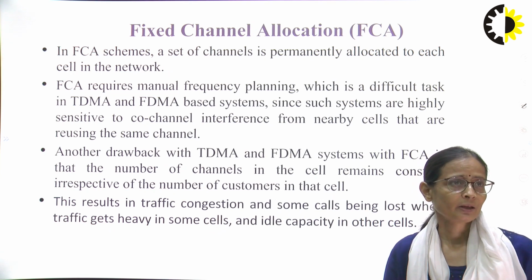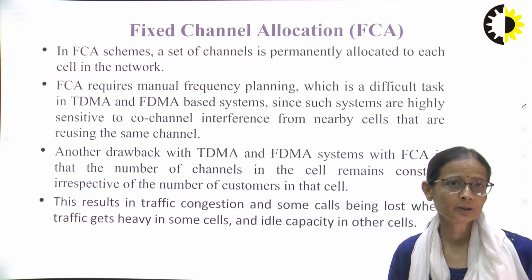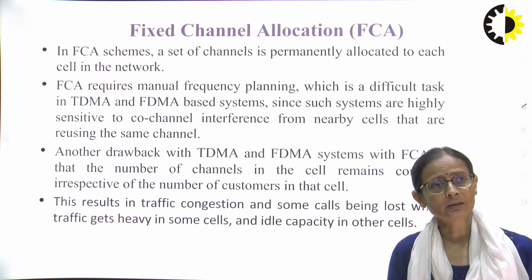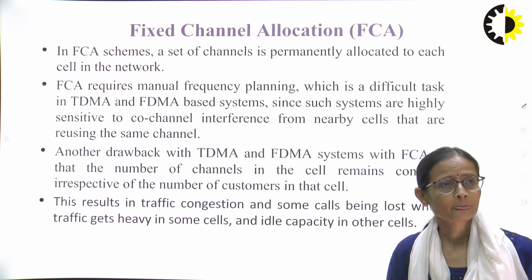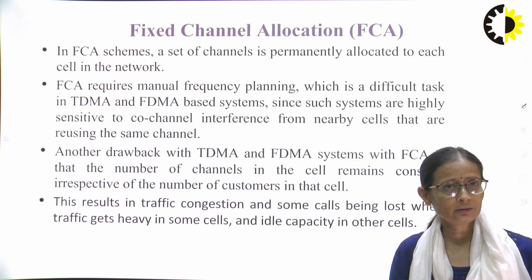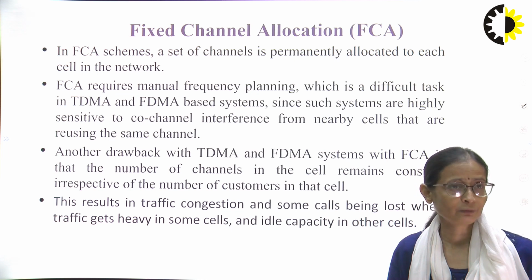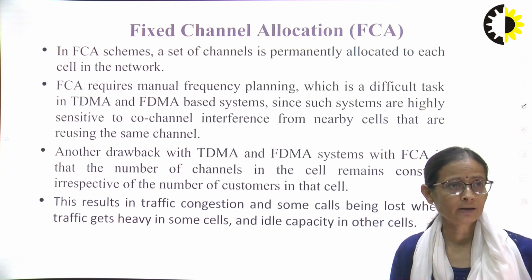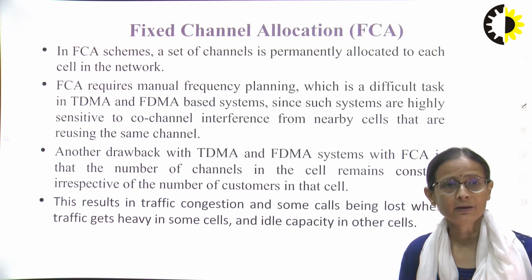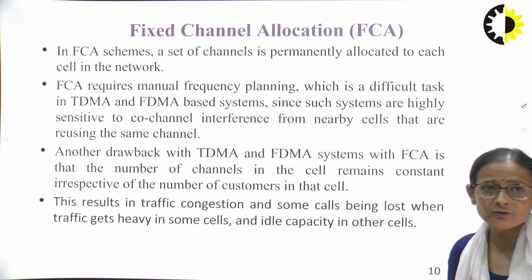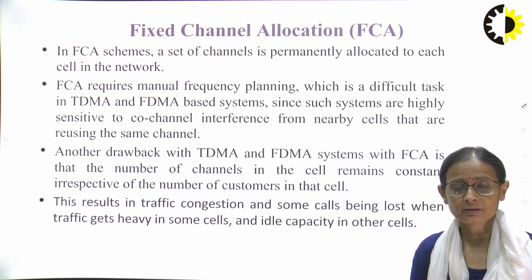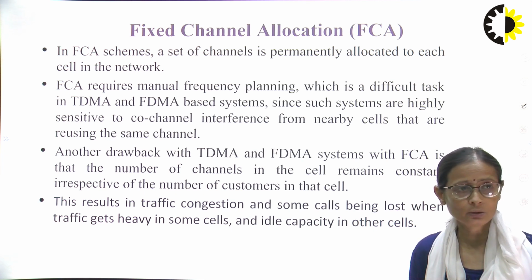So what is FCA? In FCA schemes, a set of channels is permanently allocated to each cell. That is, we have already pre-decided which cell gets how many channels. FCA requires manual frequency planning, which is a difficult task in TDMA and FDMA based systems, since such systems are highly sensitive to co-channel interference from nearby cells that are reusing the same channel. Another drawback with TDMA and FDMA systems with FCA is that the number of channels in the cell becomes constant. Irrespective of whether my load is changing, it is very difficult to handle an increased load.